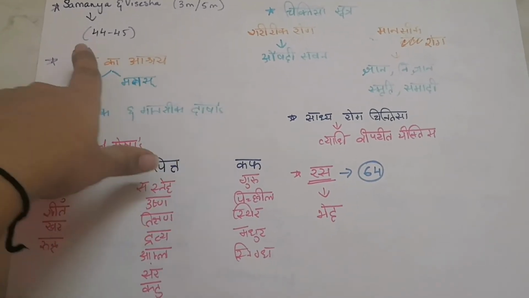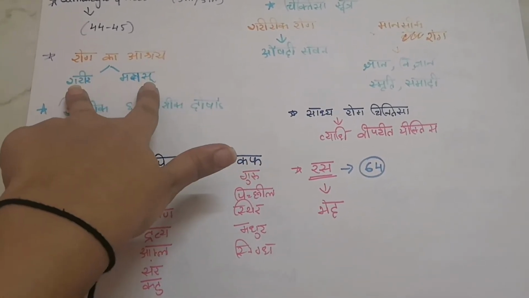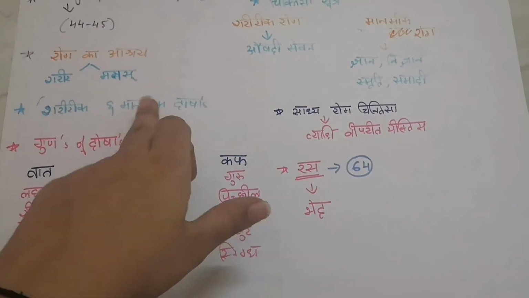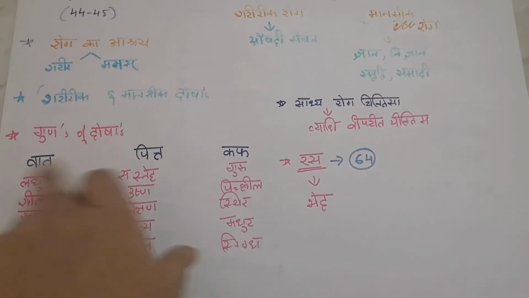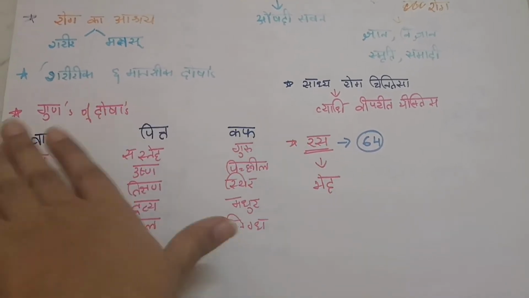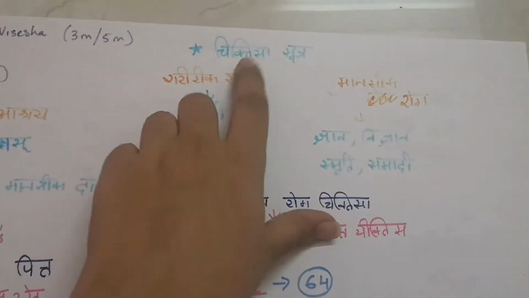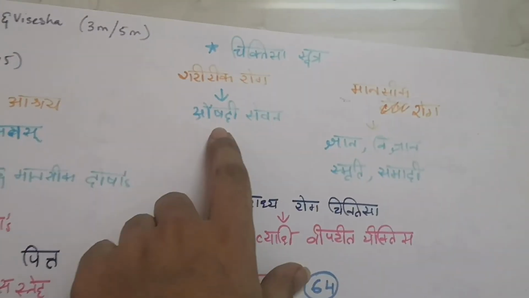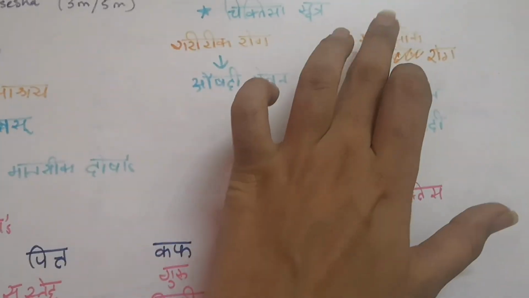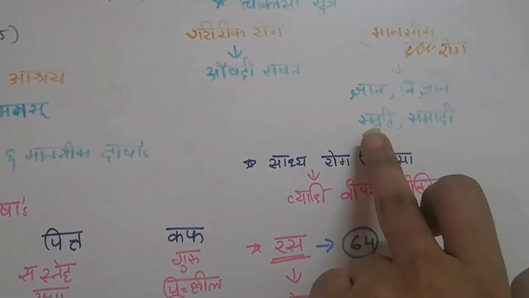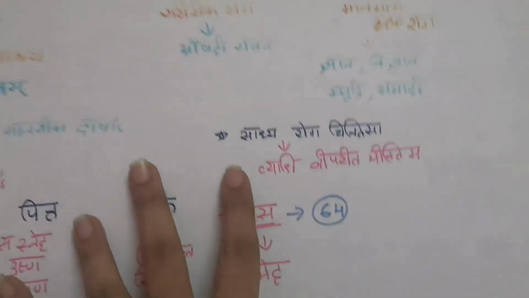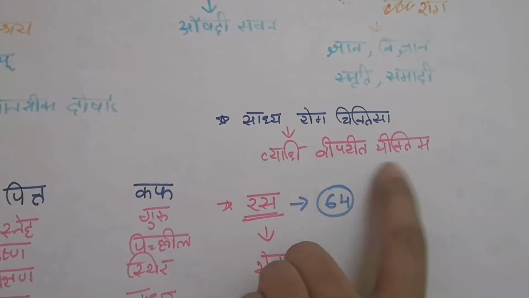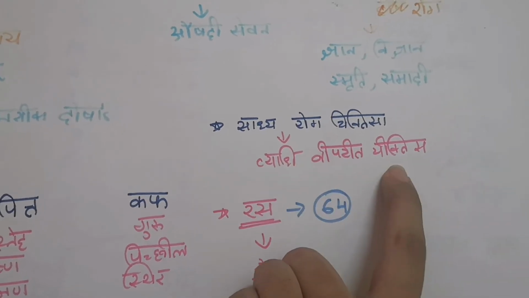Then Roga ka Ashray. Basically rogas can happen in 2 places in the body, that is Sharira and Manas. Then Sharirika and Manasika doshas, you know it. All the doshas, you have to just mention it. Then gunas of doshas, you have learnt in Sharira Kriya, so that is not a big deal. Then coming to Chikitsa Sutra, there are basically 2 types of roga, Sharirika Roga and Manasika Roga. For Sharirika Roga, you have to do Aushadhi Sevana. For Manasika Roga, Jnana, Vijnana, Smriti, Samadhi. This is important. Then Sadhya Roga Chikitsa. For Sadhya Roga, Vyadhi Viparita Chikitsa has been mentioned.